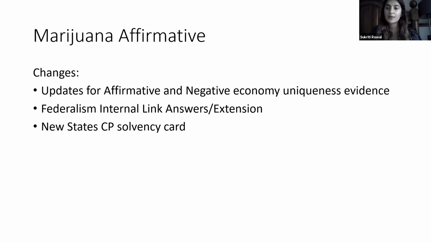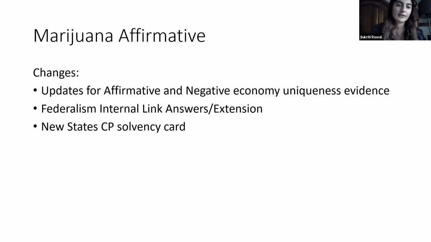Now, going on to the marijuana affirmative. There are a few more changes here in addition to the internal link we just talked about on federalism. First, we're updating the affirmative and negative economy uniqueness evidence. By economy uniqueness evidence, I mean what is happening with the economy right now? Is it growing? Is it strong? Or is it weak and ready to dip again? These are the types of questions that we want to answer there.